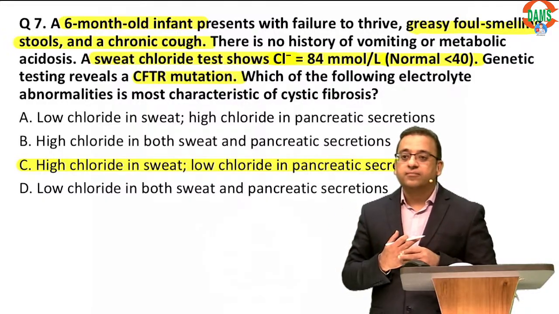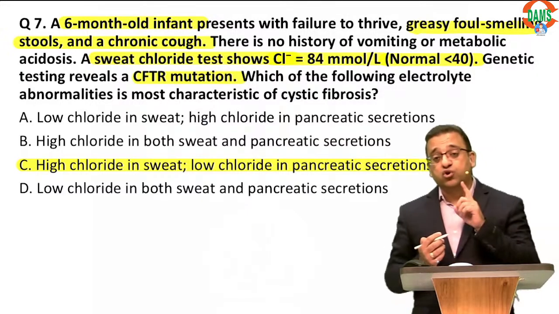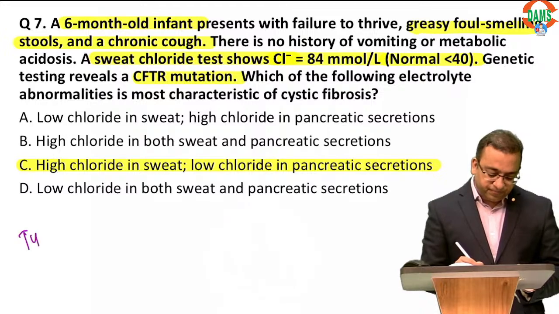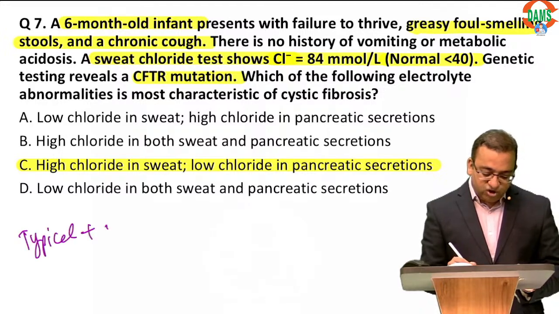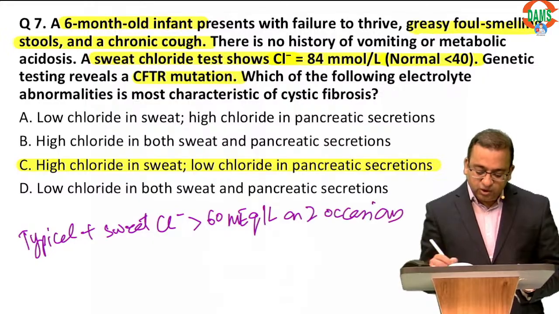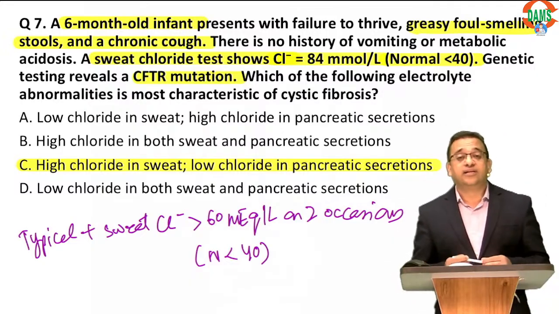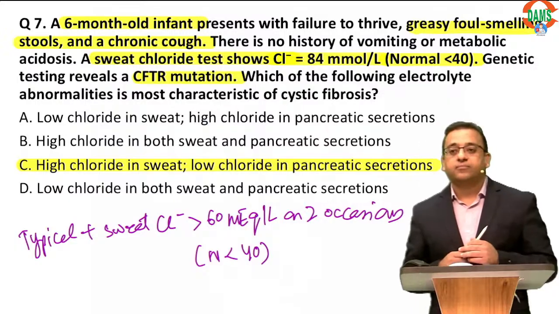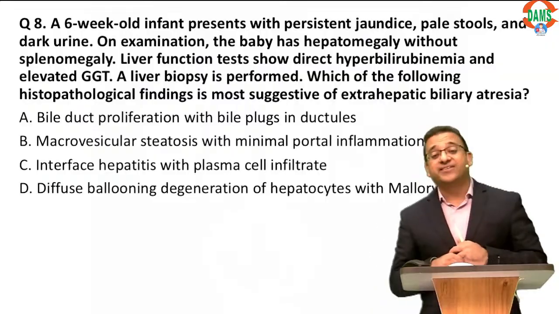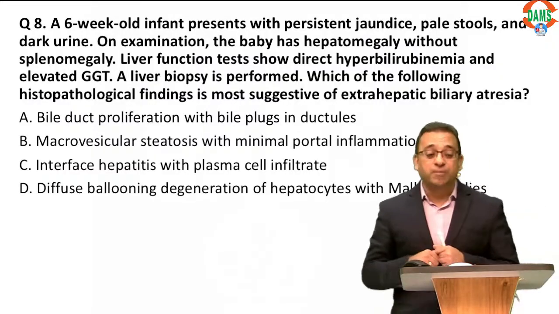Okay, very good. So all of you should know the diagnostic criteria of cystic fibrosis. A typical patient, if he has got sweat chloride more than 60 milliequivalents per liter on 2 occasions, this is called cystic fibrosis. Normally the sweat chloride is less than 40, but if it's more than 60, that's called cystic fibrosis. Excellent. Let's take you to the next question, the next most important question.